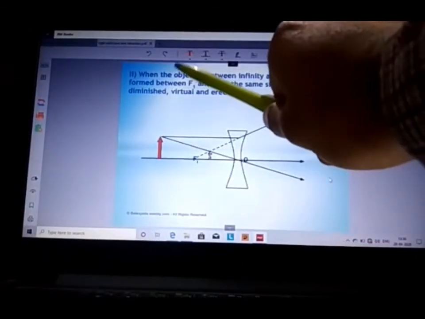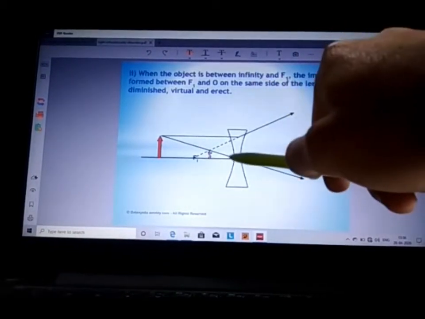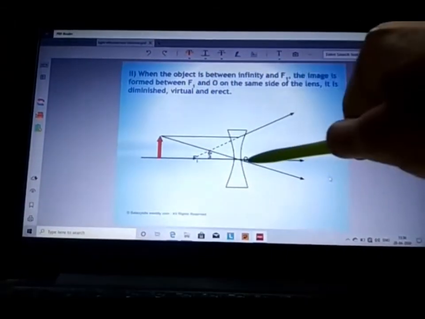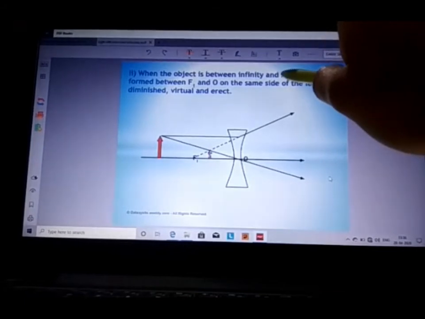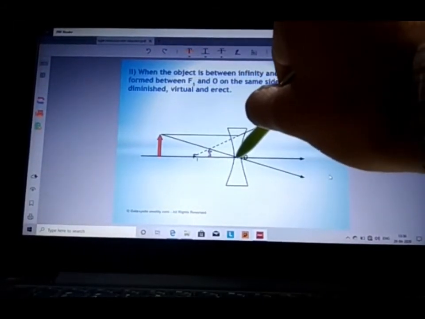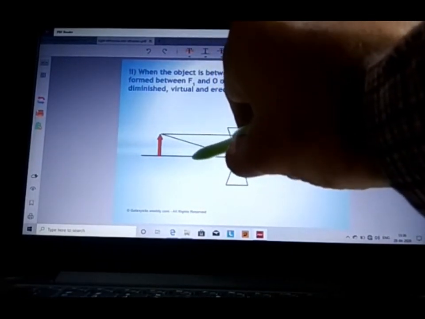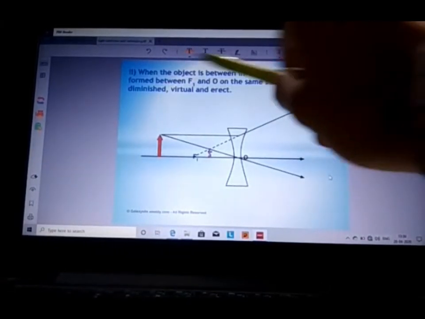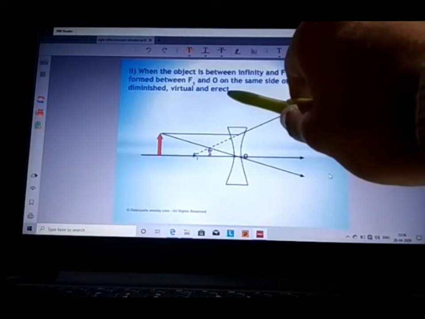The second case is when the object is placed between infinity and optical center. So the object is placed between infinity and optical center. This is not F, this is optical center. The image formed will be between optical center and focus, and the image will be on the same side of the lens, it is diminished, virtual and erect.